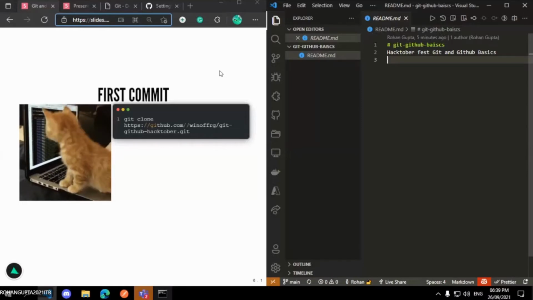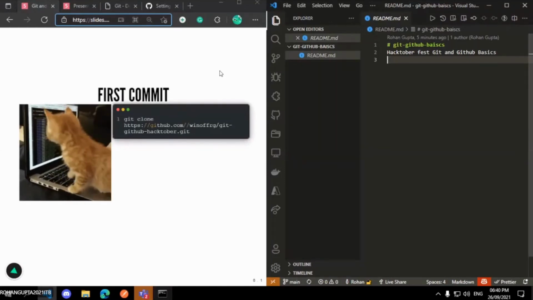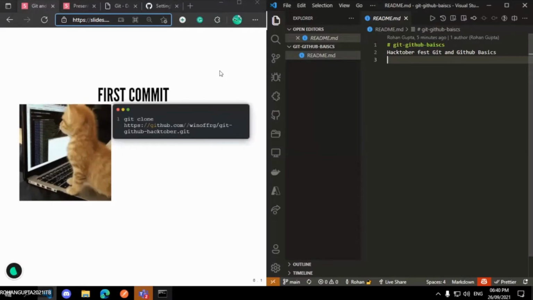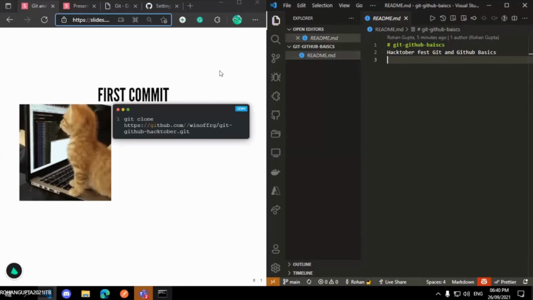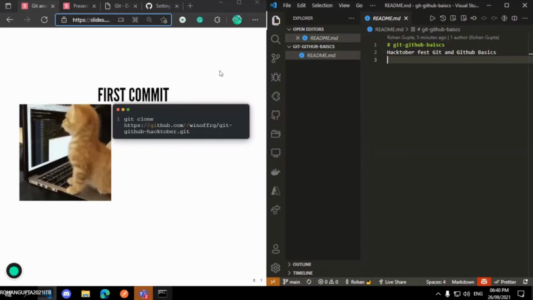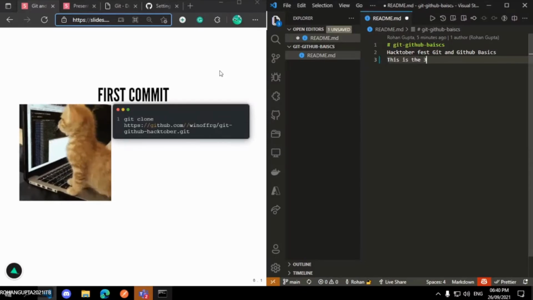Pushing means uploading, because this is my local repository, and the actual repository exists on the cloud environment, on the remote environment. So once I change the code here, and after committing it, meaning after saving it, I have to push that into the cloud environment, that is the remote environment. I will push that using some command. For now, let's make some change. I will write here, this is the third line.